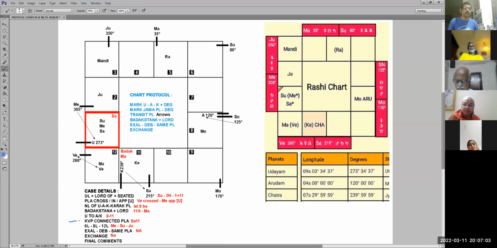So now the next point was we did here Udayam to Arudam 8, 11 we came to know. Now in tandem with this, you have to see Kavipu is connected to which one? Saturn 11. So Udayam to Kavipu we saw was 11. In the same breath you have to see that Kavipu is catching, as per the general protocol, whom? Saturn. What is Saturn? The first thing I told you about Saturn was what? Career. Have you written it correctly? If you have written it correctly, you would have written career.